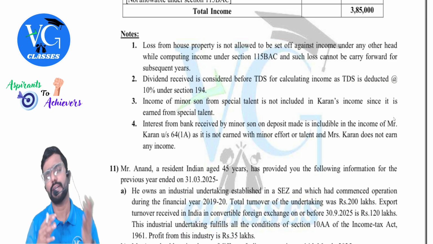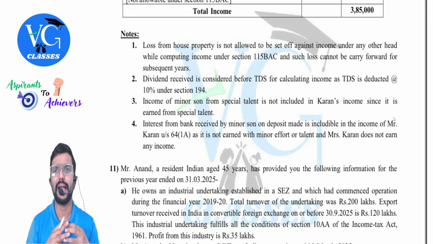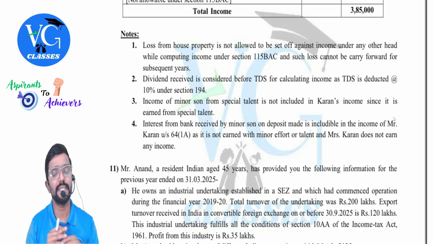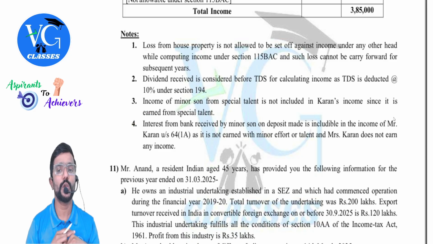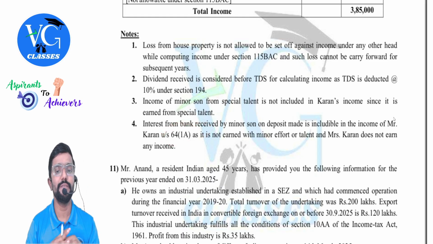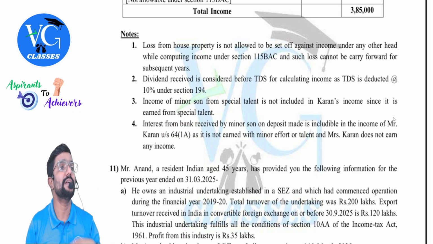Then where is it taxable, sir? In the hands of the minor, sir. Clear? The parent has to act as a guardian, but it is taxable in the hands of the children. Then interest from the bank received by the minor son on the deposit made is includable in the income of Mr. Current under section 64(1)(a), as it is not earned with the minor's effort or talent, and Mrs. Current does not have any income.